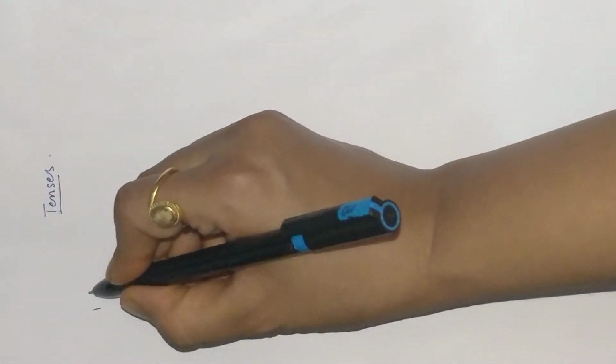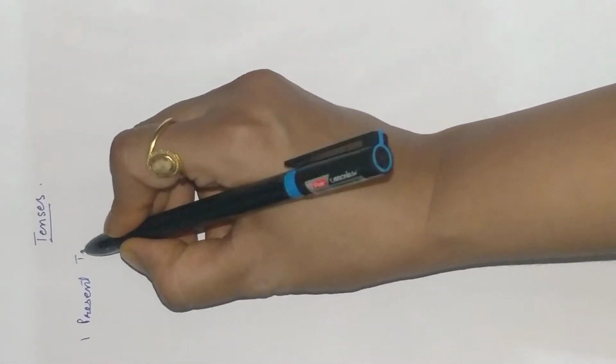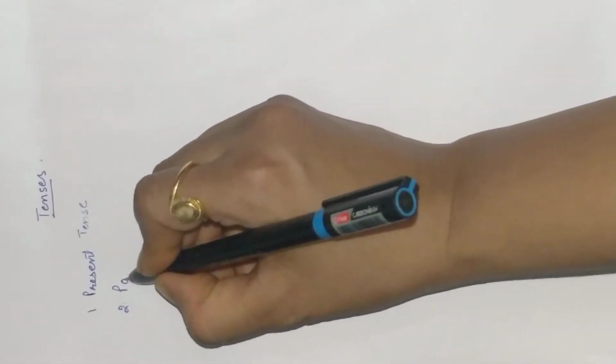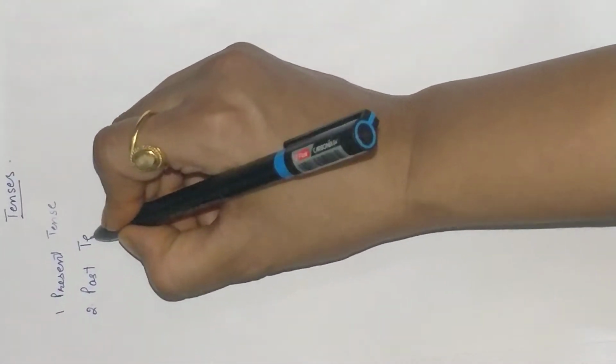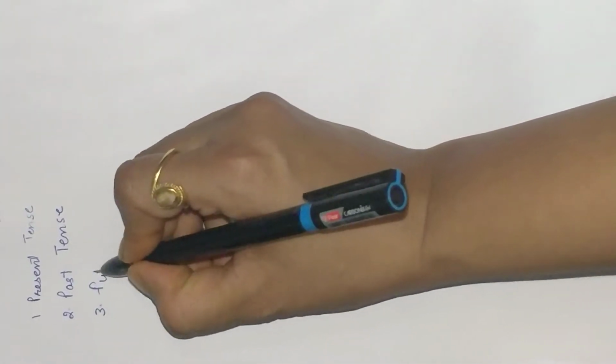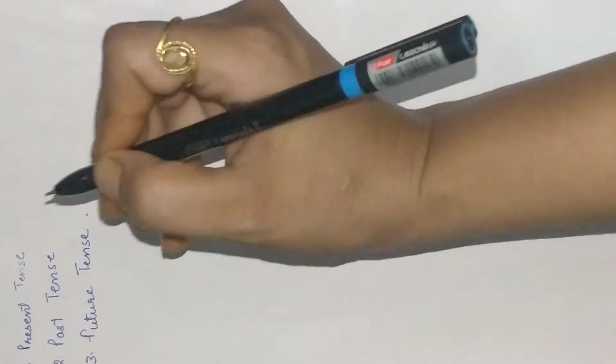First is present tense. Second is past tense. And third is future tense. So I have just now told you that there are three types of tenses. First is present, second past, and third future.